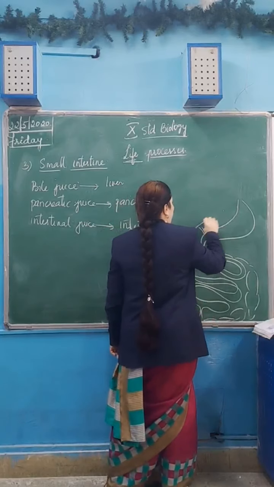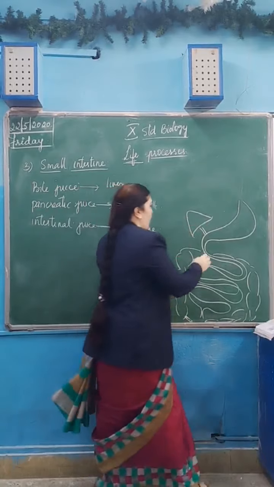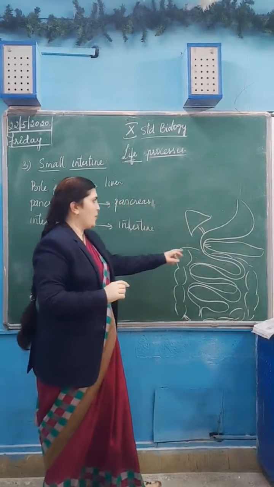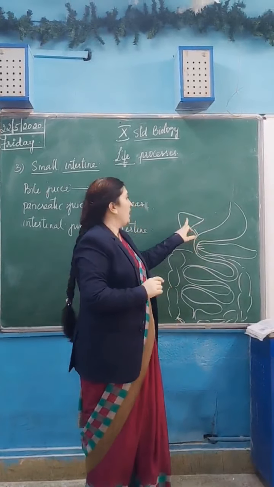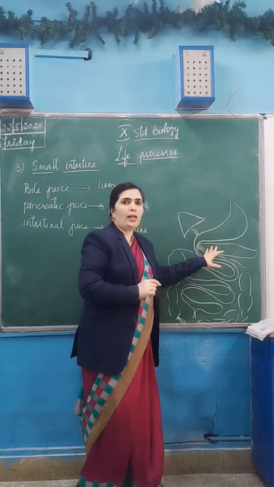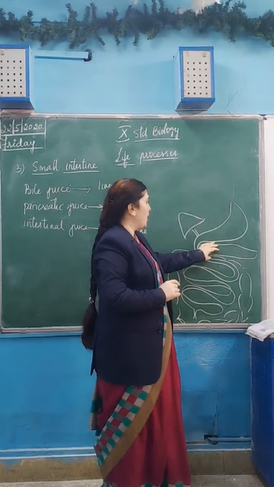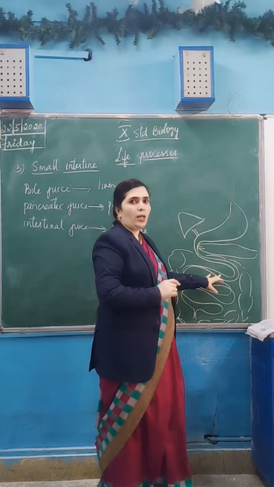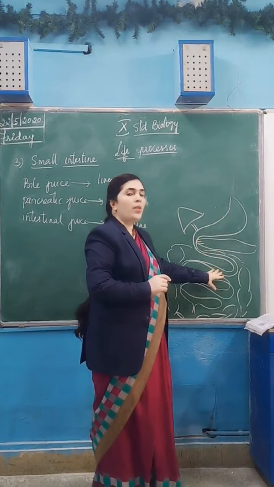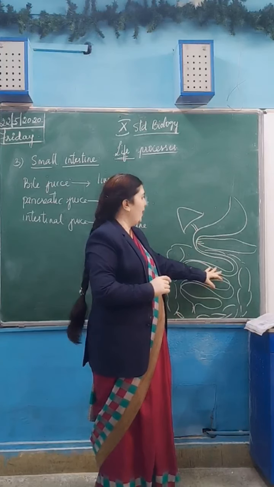This is the biggest gland in our body. Liver is the biggest gland in our body, and this is the pancreas. What we see below the stomach is the pancreas, and here we have the liver. Food doesn't go inside the liver or the pancreas. These are the associated glands where the juice from the liver, that is the bile juice or the pancreatic juice, will go into the small intestine where food is present. After the partial digestion in the stomach, the food goes into the small intestine for complete digestion.